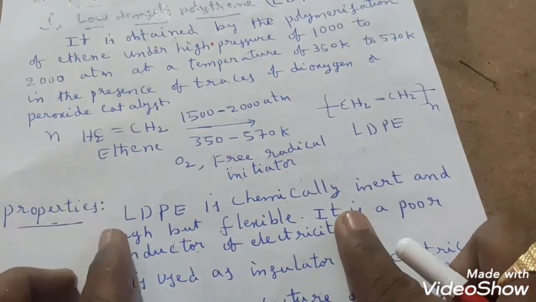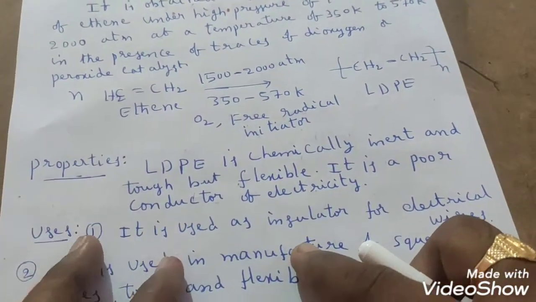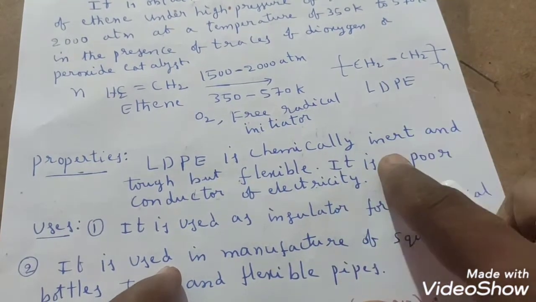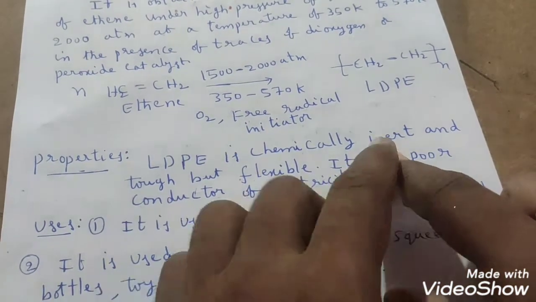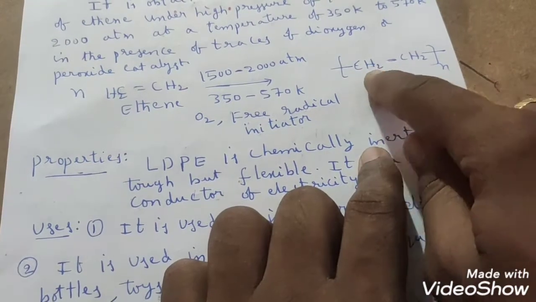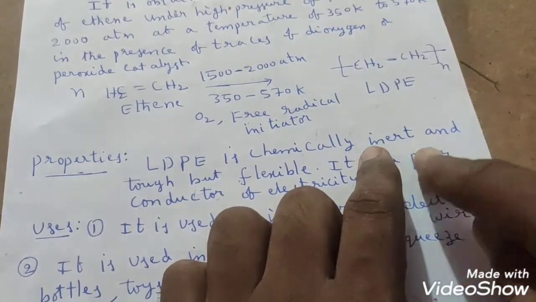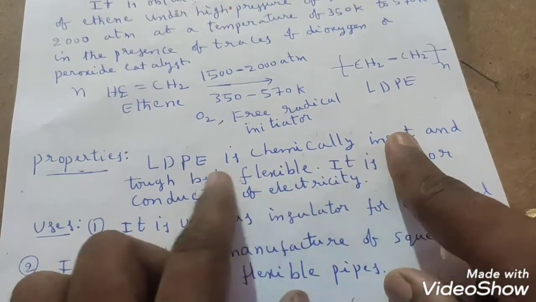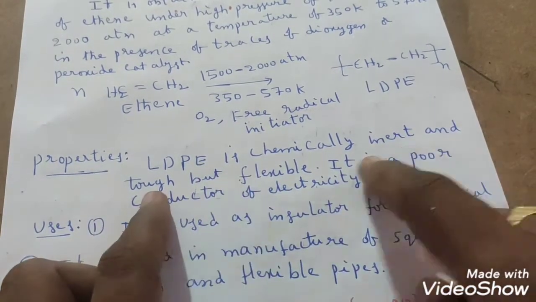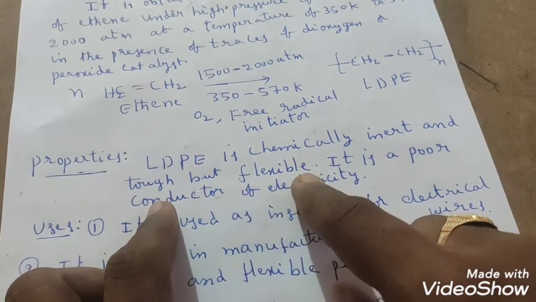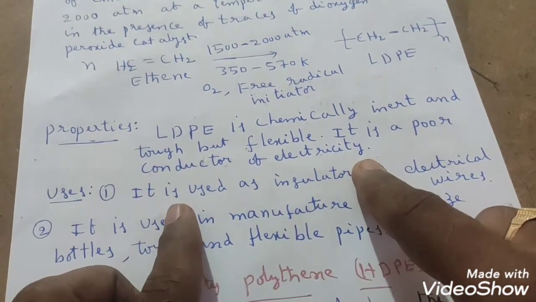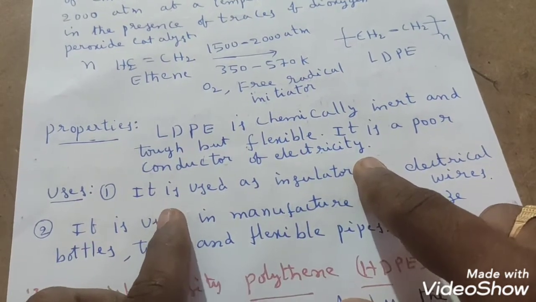So what are the properties of this low density polythene? Low density polythene is chemically inert. Chemically inert means this polythene possesses only single bonds. Alkanes are chemically inert, you know that already, right? So this low density polythene is chemically inert, tough and flexible. It is a poor conductor of electricity.